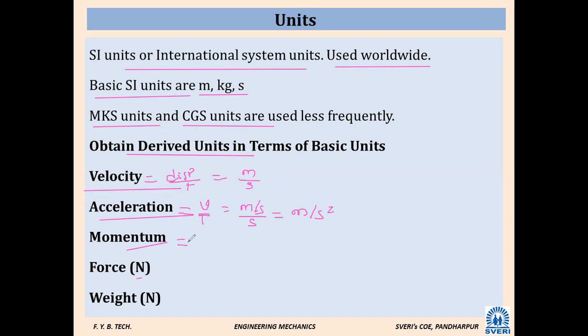Next, momentum. As per the definition, each and every physical quantity you have to derive by the definition only. Momentum मतलब क्या है? Mass into velocity. Mass का unit क्या है? Kg. Velocity का unit क्या है? Meter per second. So momentum is kg meter per second हो गया.